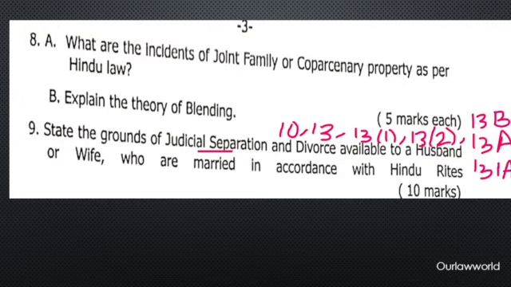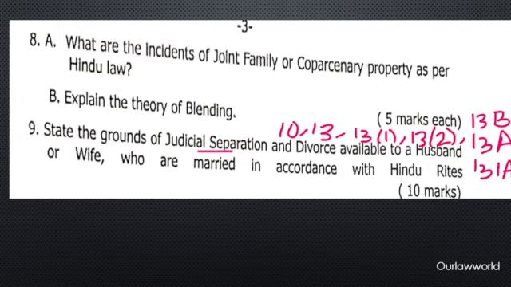Right is created by birth, and liability is also created. Even daughters have equal rights as sons. You will also write about the karta's management, like how the karta, the head of the family, manages the property together. And you can also write the right of survivorship here.